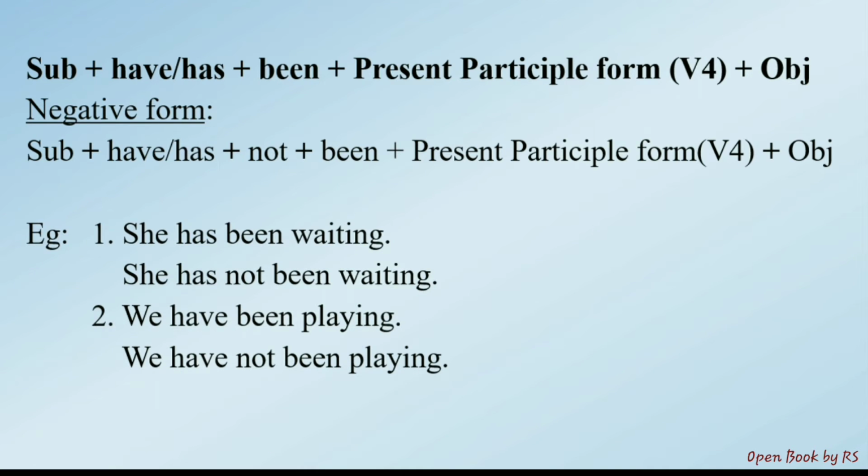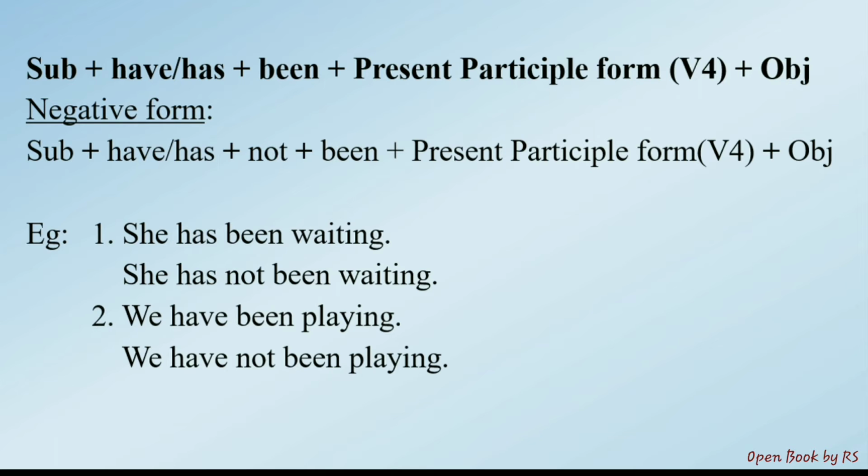Take the examples. She has been waiting. She has not been waiting. Simply not occupies the place just after the auxiliary has. So she has not been waiting. We have been playing. We have not been playing. In this manner, you can frame negative form.